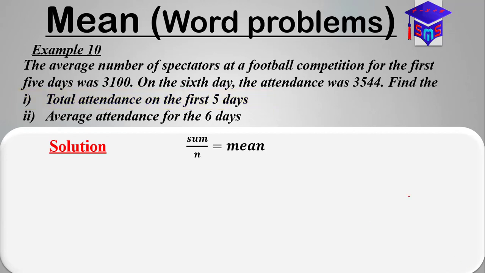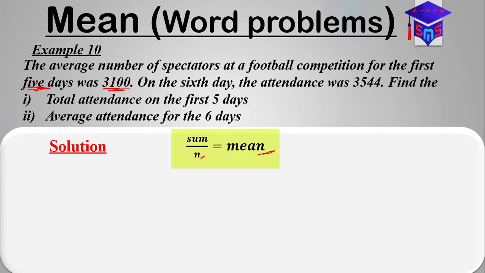So per our basic deduction, the n is what? 5, and then the mean is what? 3,100. On the first 5 days, the average was 3,100. What it means is that our n is 5, and our mean is 3,100.